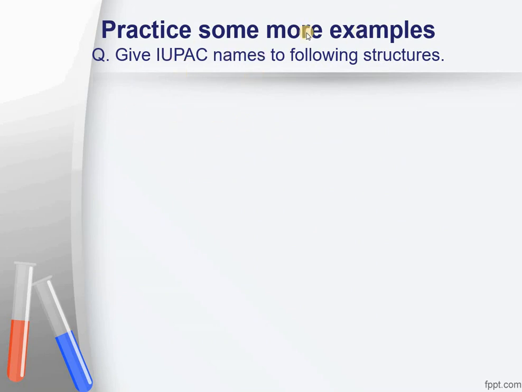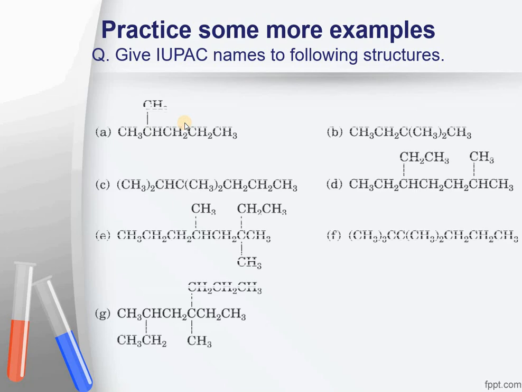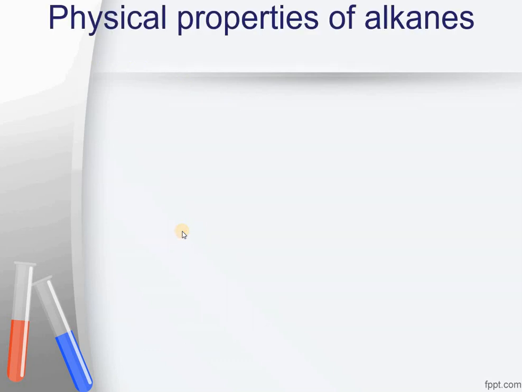Give IUPAC names to the following structures. These are various structures. There are various parts. Now these are the normal structures. Bonds are not shown, but it's okay. We can simply write CH2 in the middle and CH3 at the terminal end. If branching is present, then one of the hydrogens would reduce. You have to give them IUPAC names, keeping in mind all of the rules that you have studied in the previous lecture. Okay. Now we are starting with the physical properties of alkanes.